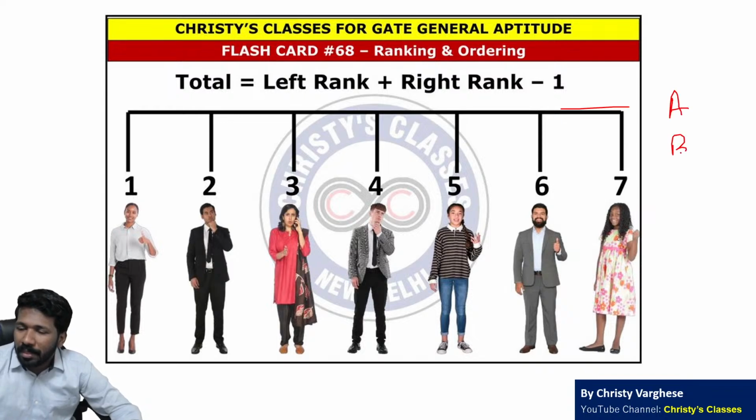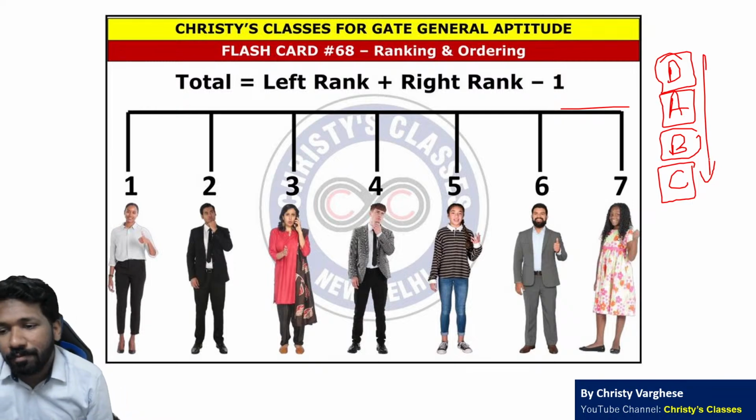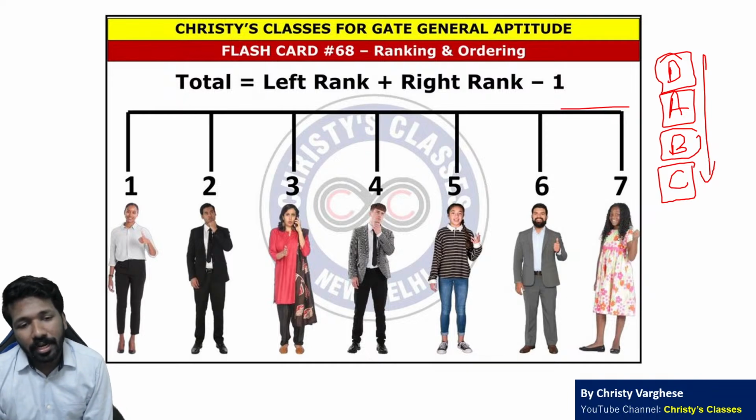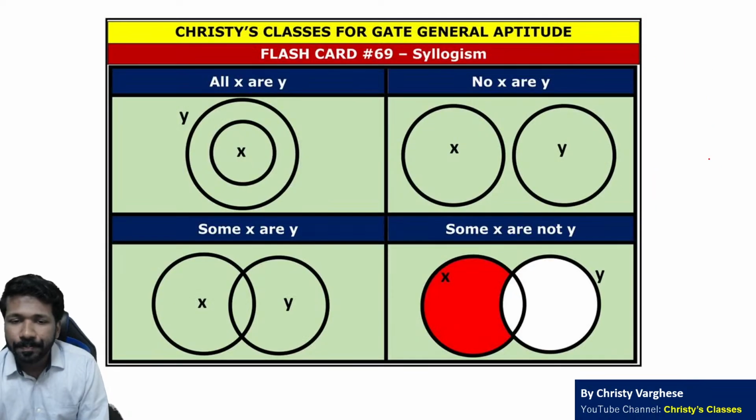A is taller than B means like this. C is shorter than B means like this. D is taller than A means like this. So D is the tallest, A is the second. So likewise you have to visually represent it. Visual method. As I told, be flexible with the 15 methods I taught you. Those of you who missed that lecture, shortcut method का tips and tricks का lecture का link you can find in the description of this video.